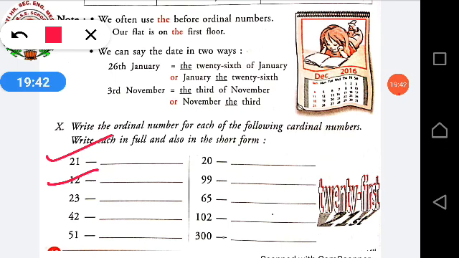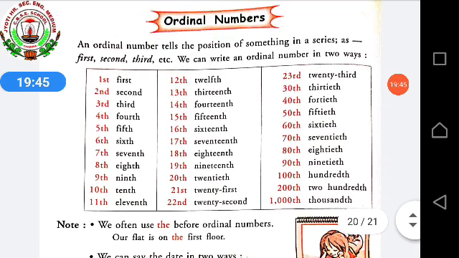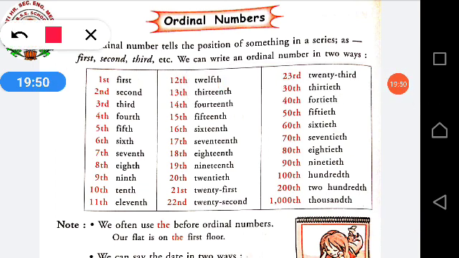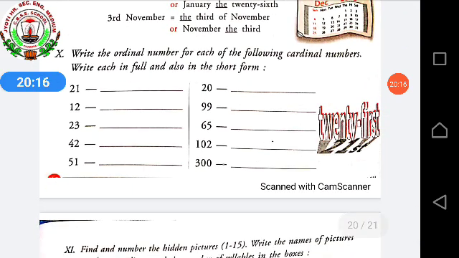12th. See how it is given, 12th. 21st they said. Is it? So this is 21st. Then they told you 12th. So, 12th. Then for example, 23rd, then this is 23rd. 42nd. If they say 42, then you have to write 42nd. If they say 51, then 51st. Understood how to do? In this way you have to solve it by yourself. Clear? Next.